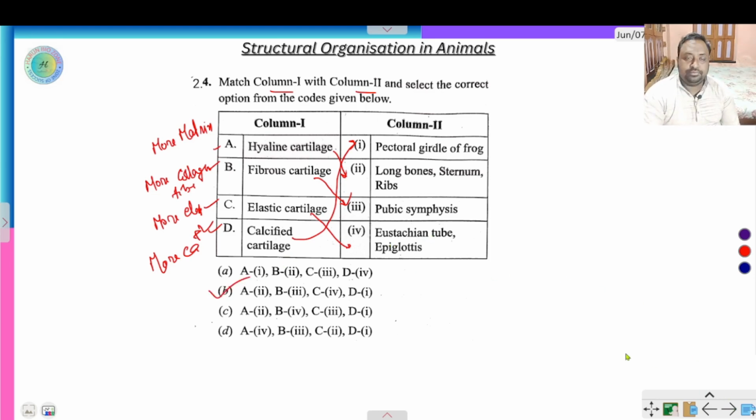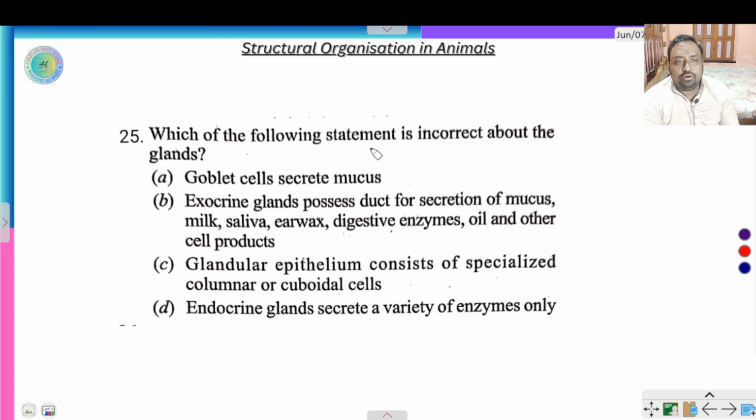Next question. Which of the following statements is incorrect about the glands? Goblet cell secretes mucus, right? Goblet is a single columnar epithelial cell that secretes mucus. Exocrine glands possess ducts for secretion of mucus, milk, saliva, earwax, digestive enzyme and other cell products.